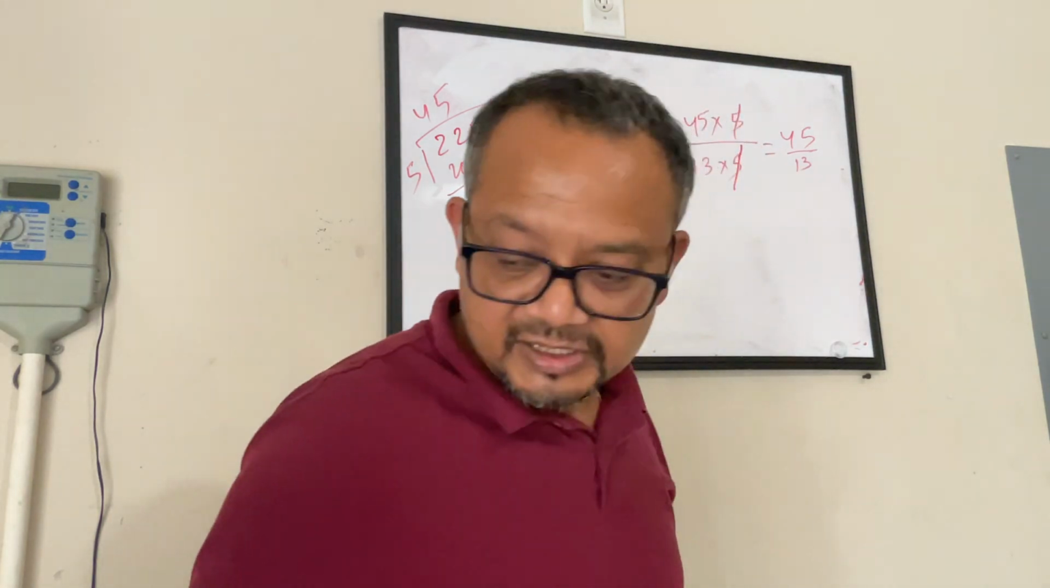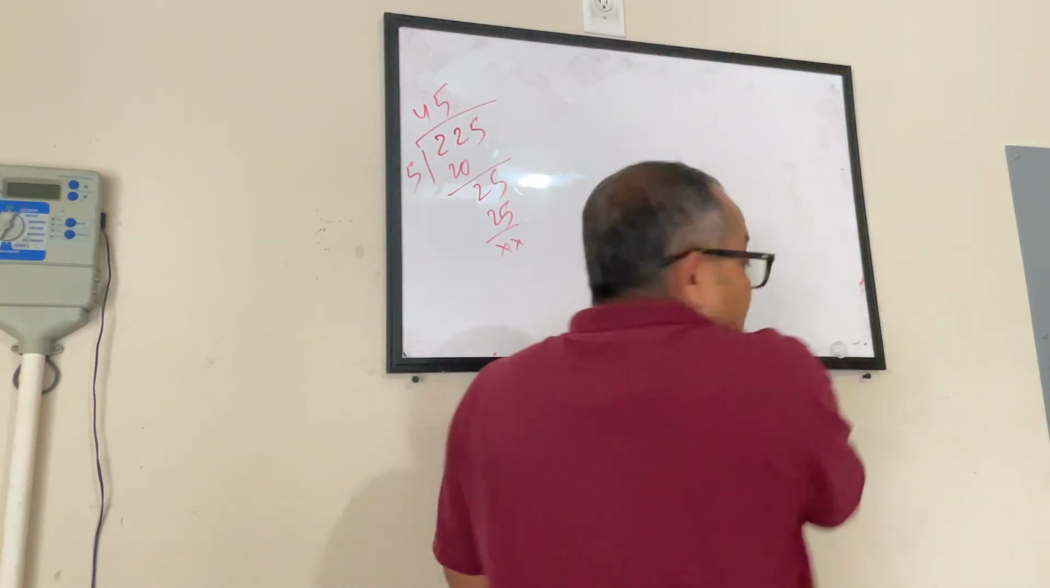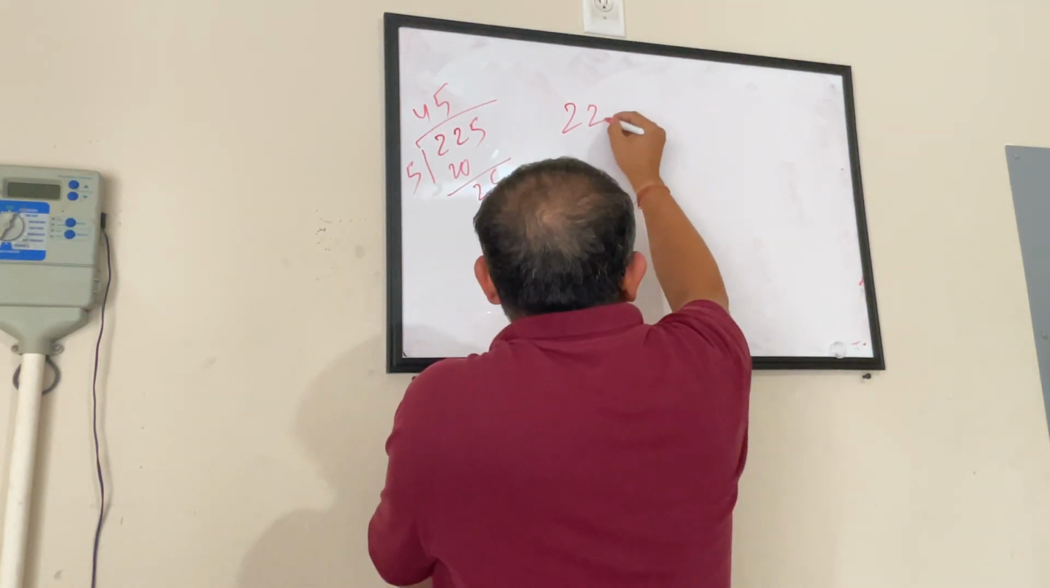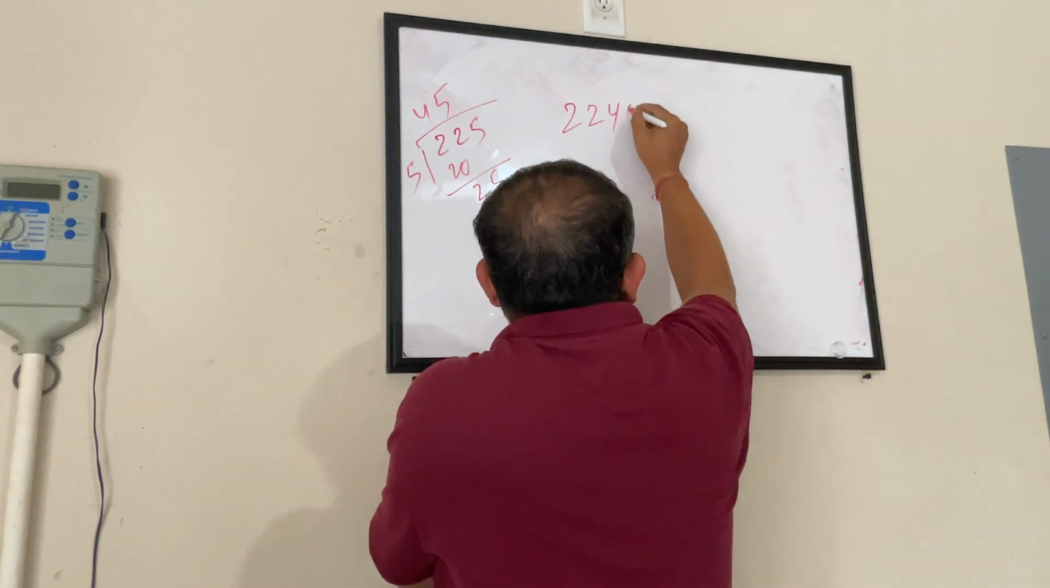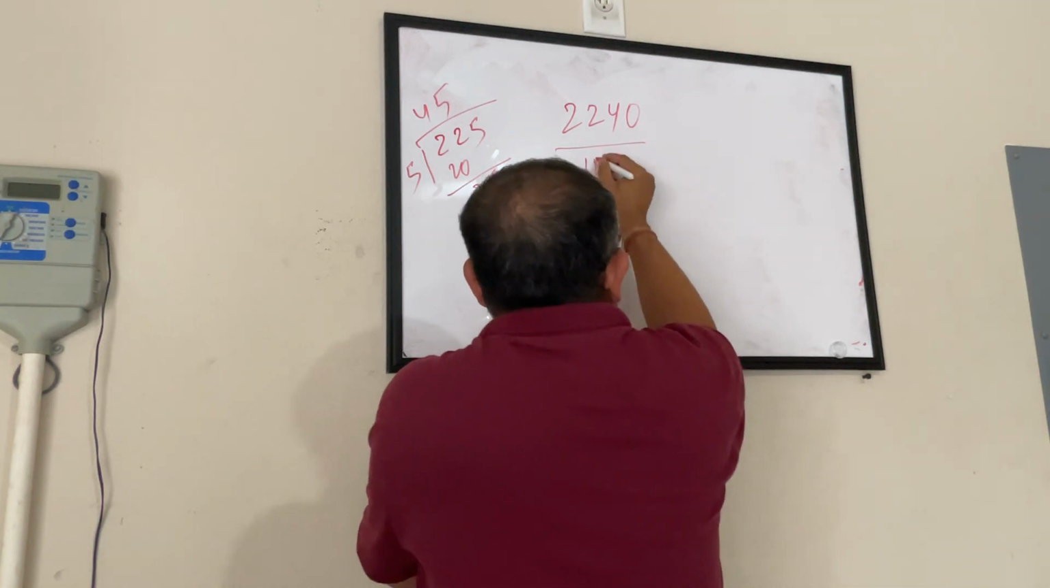Dividing by 5? Okay. Now, if I give you guys a number, let's say 2040 divided by 18.